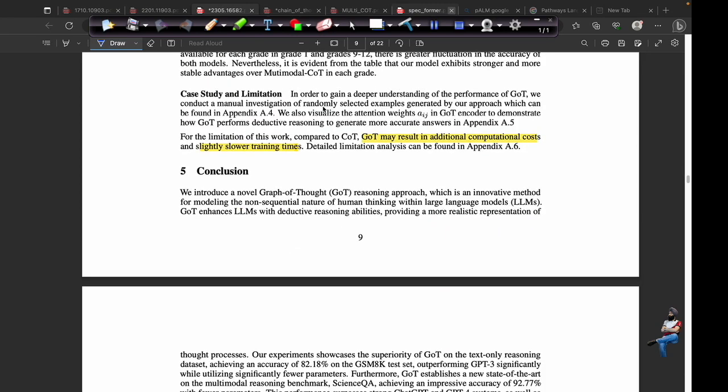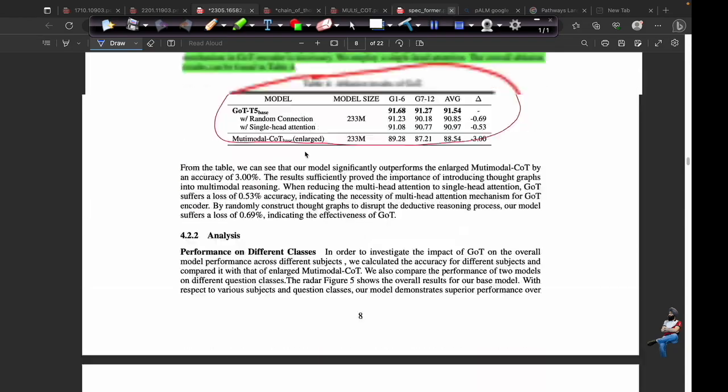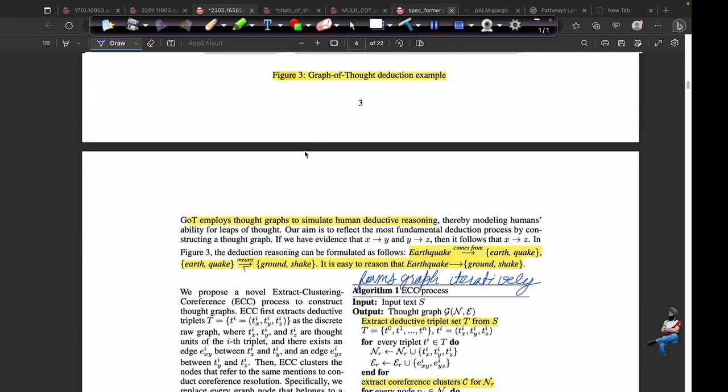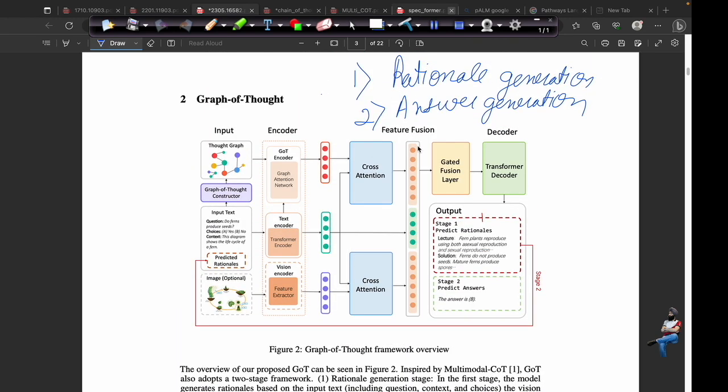There is one limitation: graph of thought may result in additional computational cost and slightly slower training time. This is because during each rationale generation step, the graph is reconstructed.